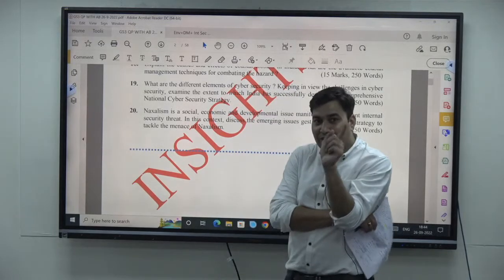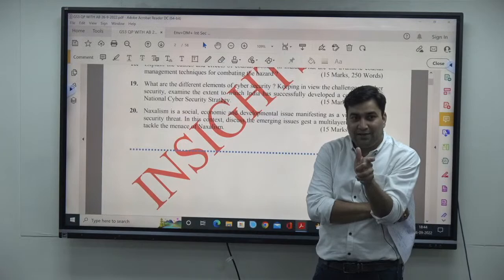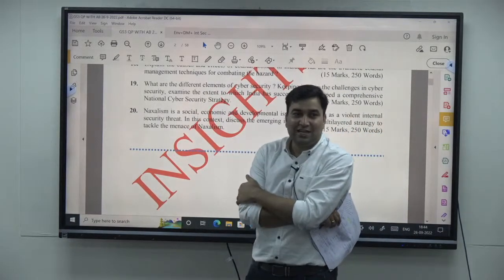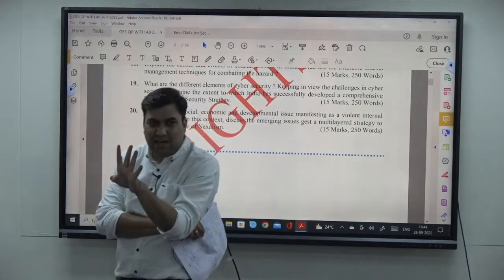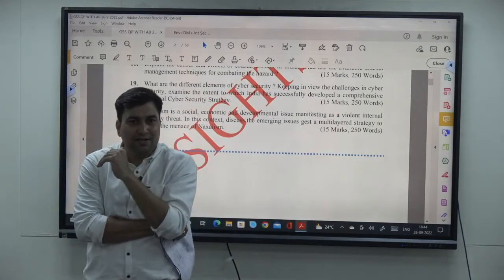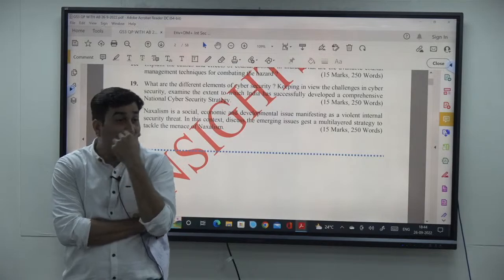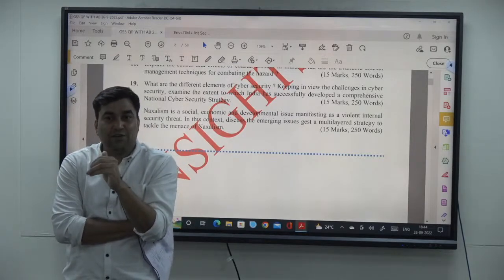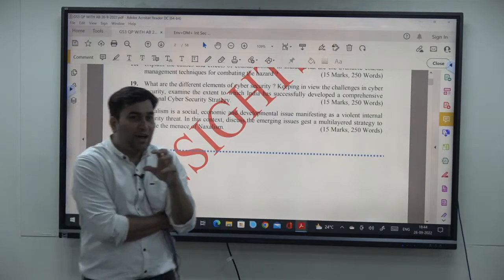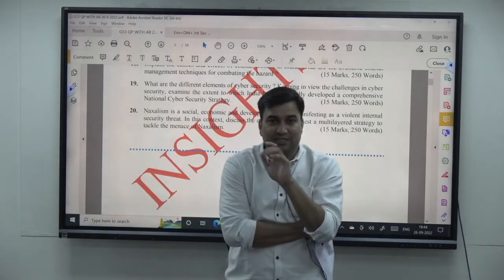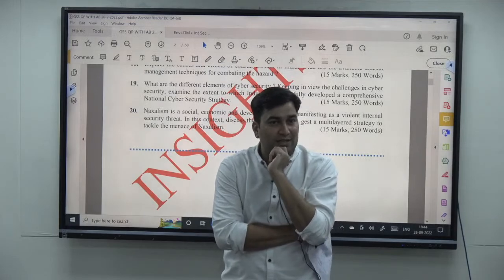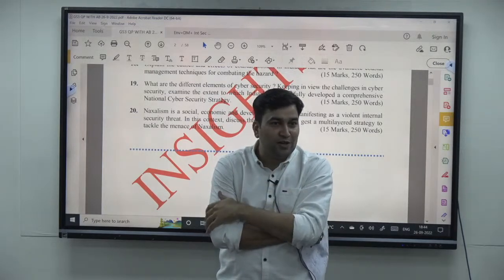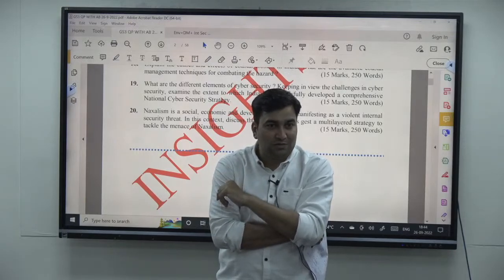Now, after giving that information about cyber security, try to write what are the different elements of cyber security. 4 लाइंस का मैंने डेफिनेशन बोला. Come directly to the types of elements of cyber security. Cyber security essentially has multiple elements within it. जैसे एप्लीकेशन सिक्योरिटी. आप लोग क्या करते हो, इंडियन एक्सप्रेस पढ़ना है तो एपीके डाउनलोड कर लेते हो प्ले स्टोर से या फिर आई स्टोर.